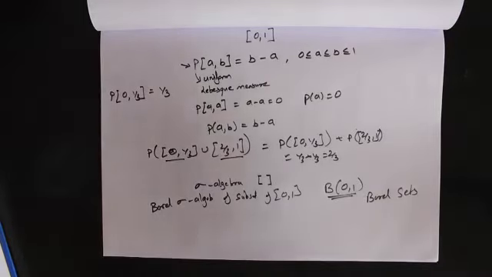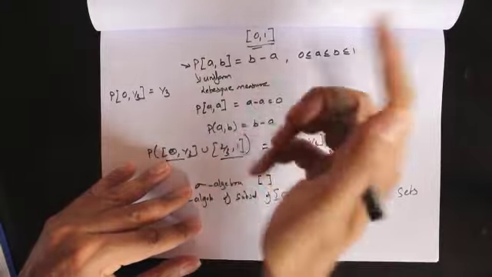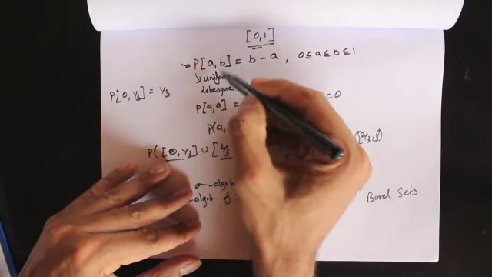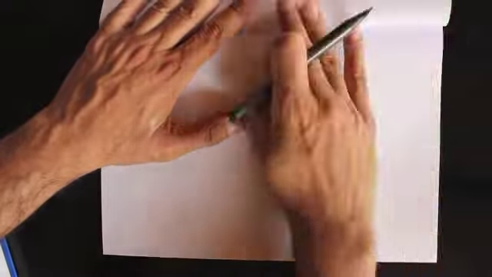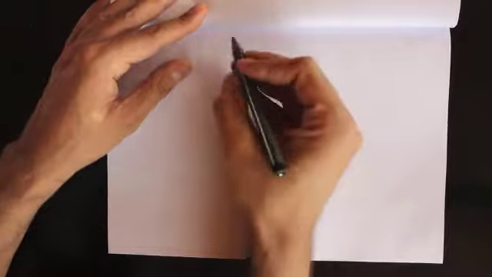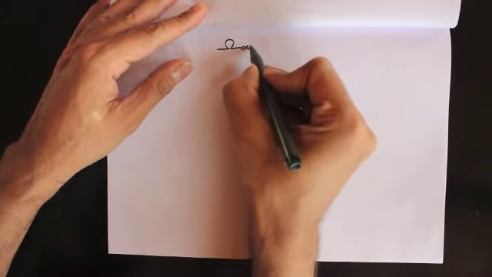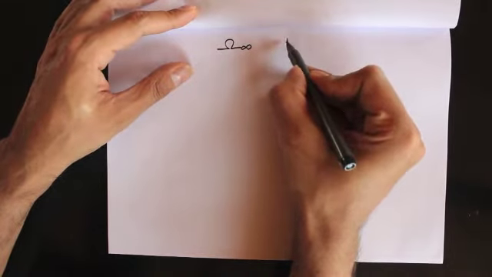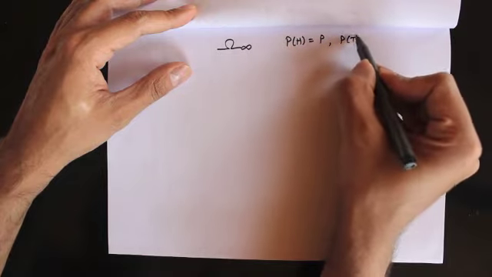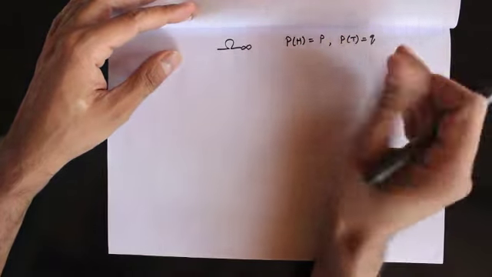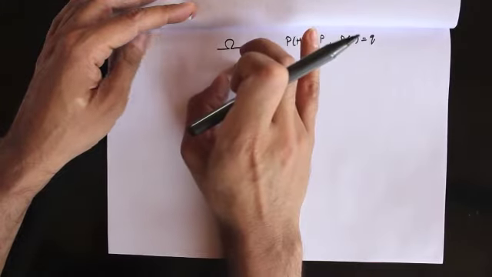Okay guys, next I would like to discuss our other experiment. We already accounted for the probability measure for our interval 0 and 1. Now we have another experiment where we toss a coin infinitely many times, so let's discuss that next. The sample space is given by capital omega of infinity. Let's consider that the probability of tossing a head is P and the probability of tossing a tail is Q. I would like to specify a probability measure on this.